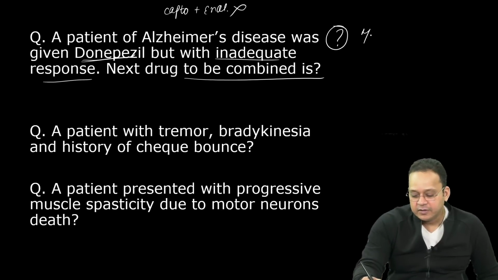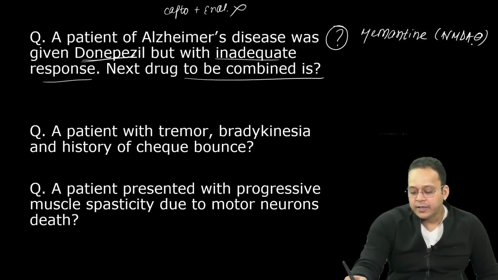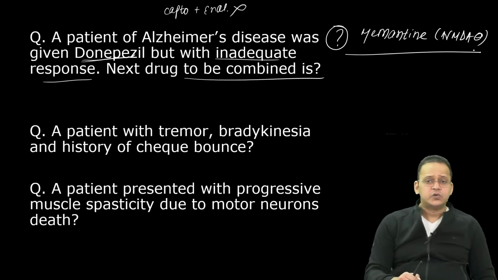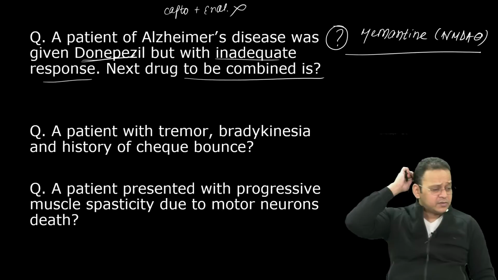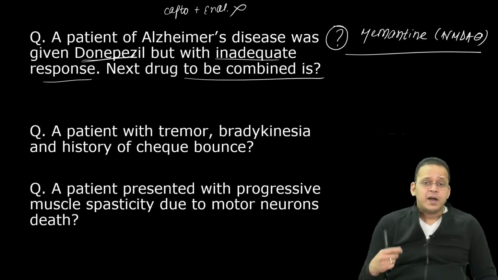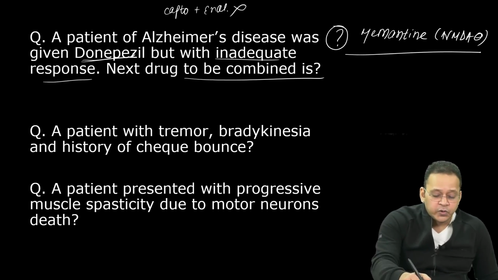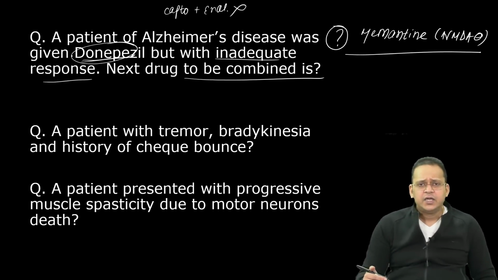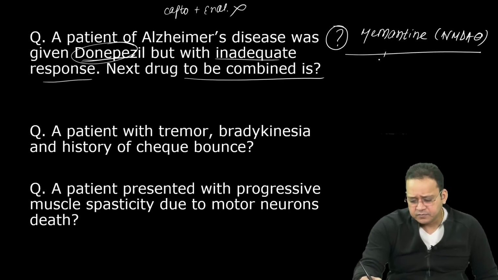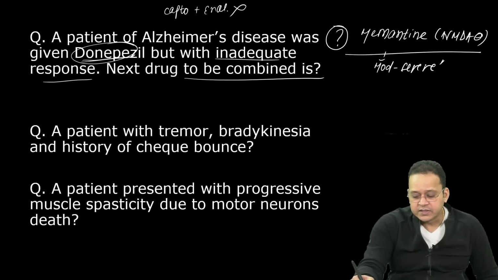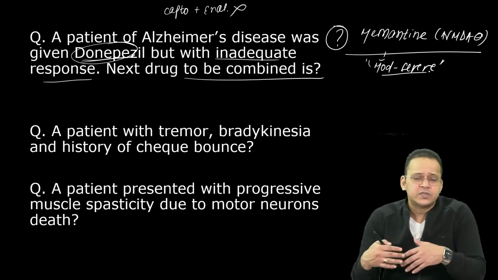Here, your answer would be memantine, which is an NMDA blocker. So remember, what is the use of memantine? What am I supposed to learn here? Memantine is never used alone for treatment of Alzheimer's. It is only used after donepezil or any other cholinergics when the patient is not responding. And usually it is required in moderate to severe cases, because moderate to severe cases are the ones which will not respond.